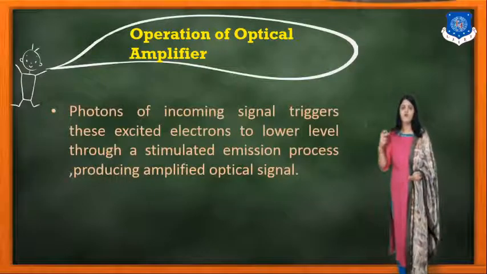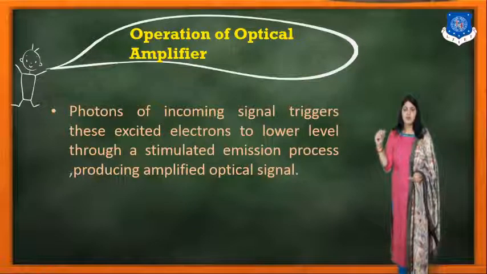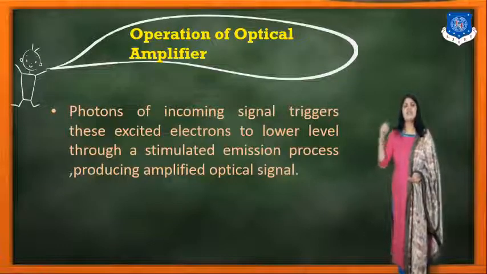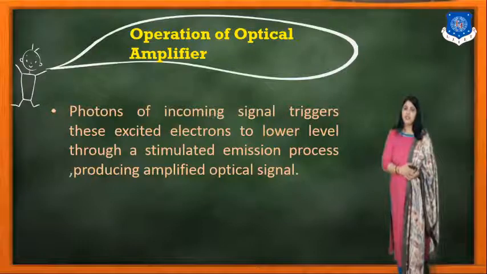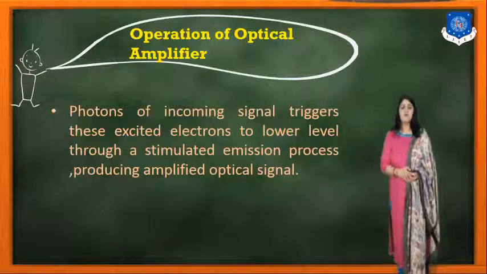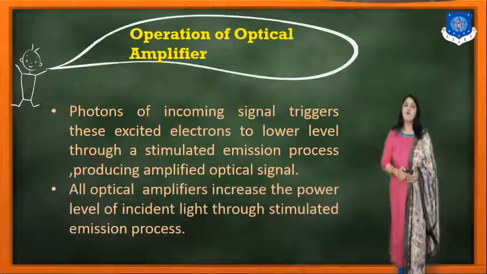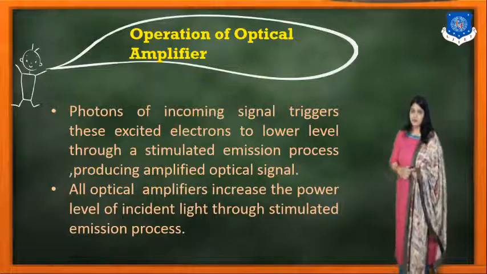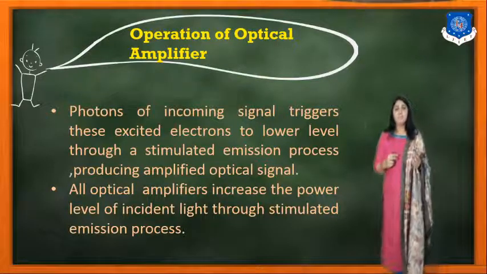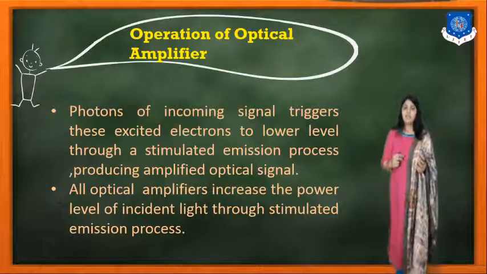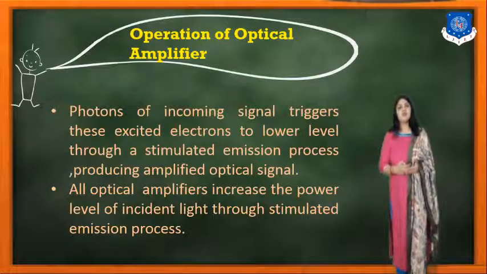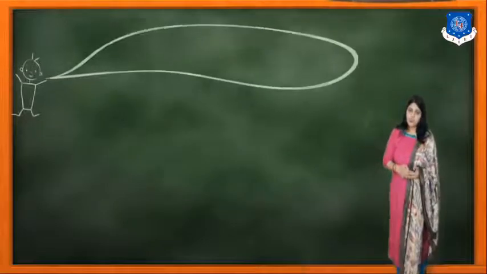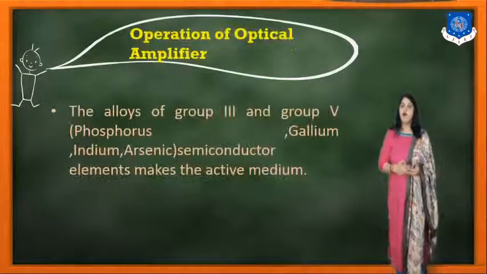The photons of the incoming signal trigger these excited electrons to drop to the lower level through a stimulated emission process, which produces the amplified optical signal. All optical amplifiers increase the power level of the incident light through the stimulated emission process, which we have learned earlier.